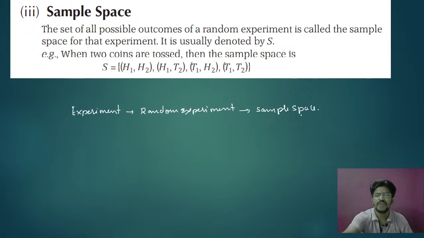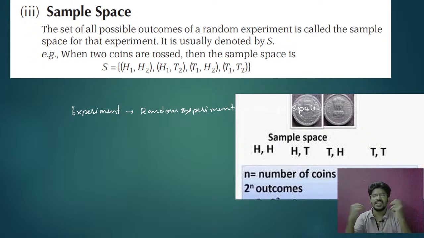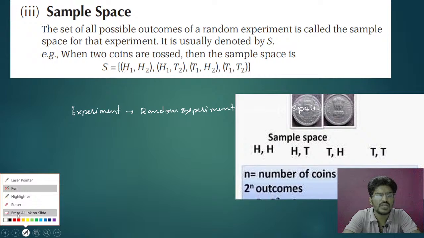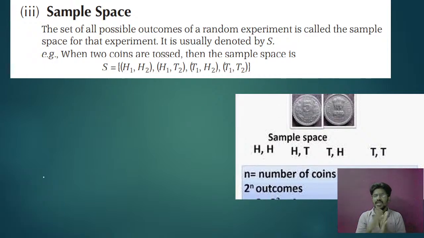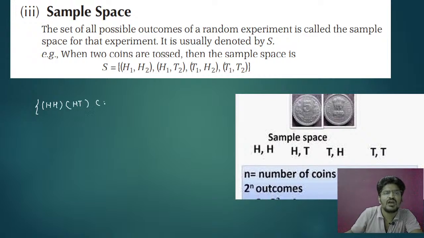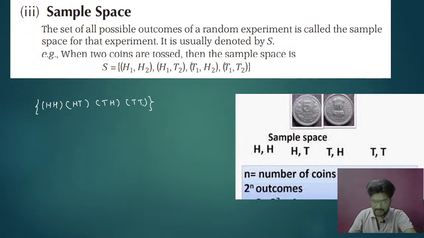For example, if I take a coin and toss it, what are you going to get? You may get head, head; you may get head, tail; you may get tail, head; and you may get tail, tail. That means when I toss a coin twice, it may occur with head, head, head, tail, tail, head, and tail, tail. Are you getting my point?